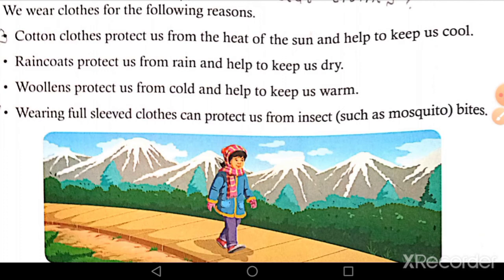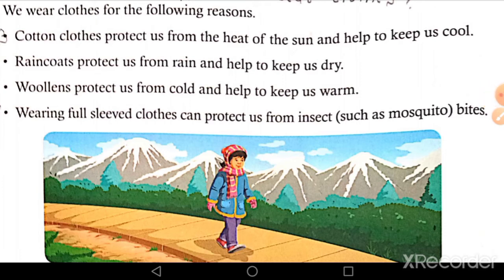Now second, raincoats protect us from rain and help to keep us dry. As you know, in the rainy season the situation is of a different type. If we wear rain clothes for saving ourselves from rain, we cannot wear them for a long time because they are airtight, and after some time we feel nervousness. But if we do not wear rain clothes, there is a chance to get wet because of heavy rain. So we should wear a raincoat at the proper time.